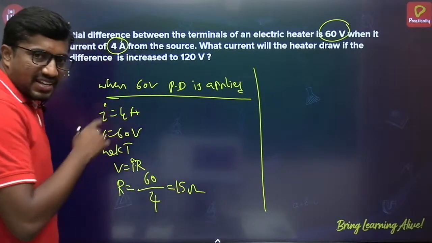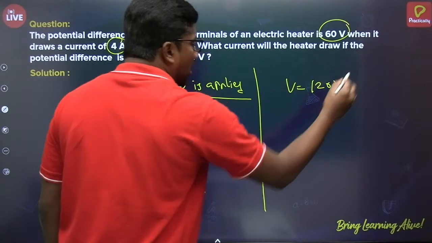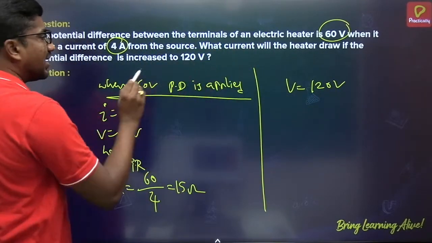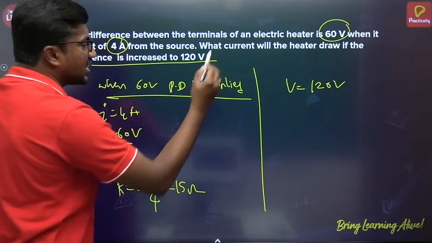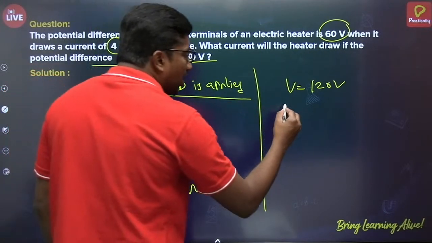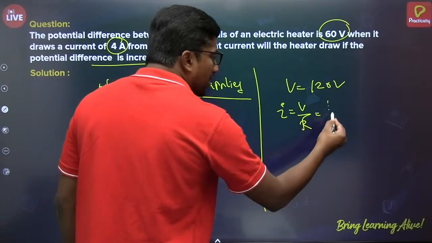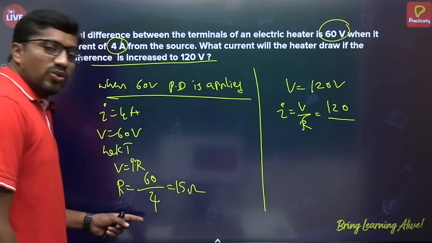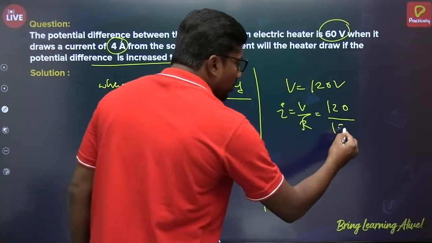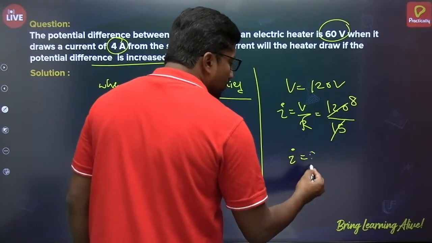Now the same heater is used but the voltage is 120 volt. What is the current the heater will draw when the potential difference is increased to 120 volt? The potential difference is 120 volt and the current we have to find. Applying Ohm's law, I is equal to V by R. V value is 120, but R value, as I said, the heater is the same here, so the same resistance will be there. 120 by 15, 15 eights are 120. So I is equal to 8 ampere.